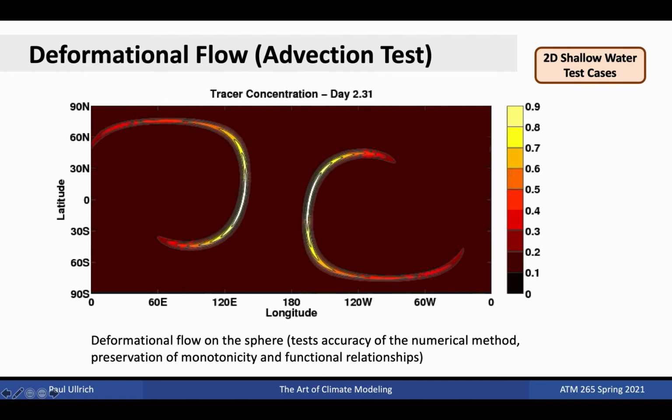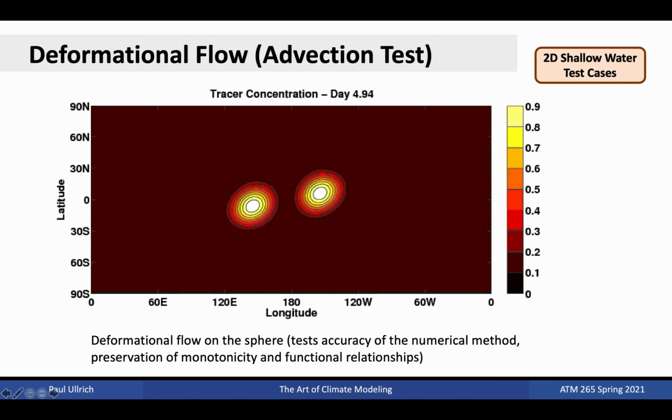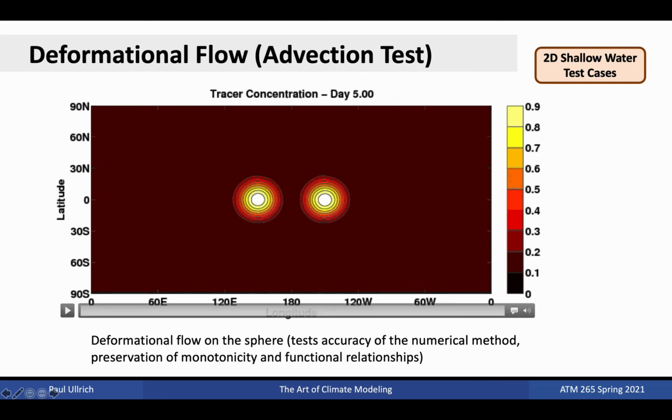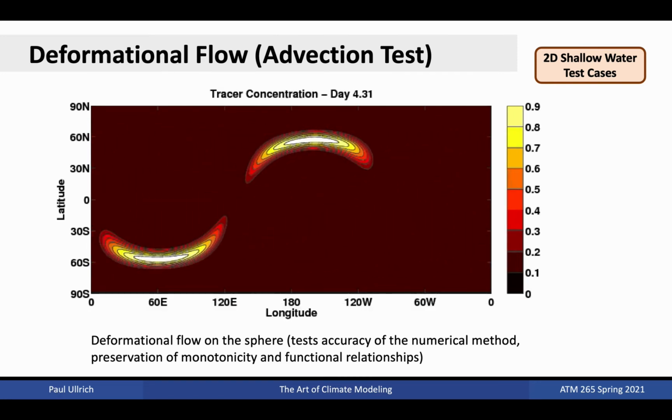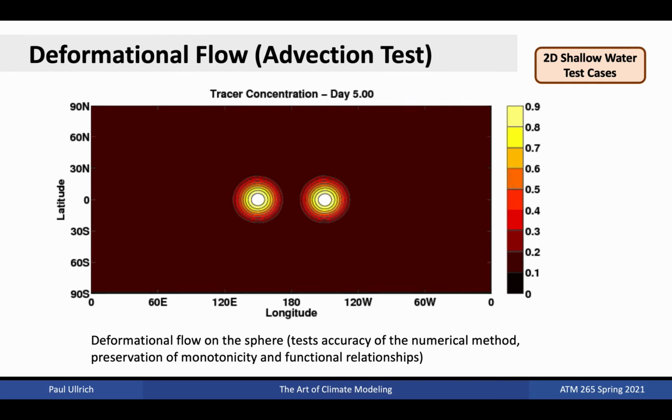The deformational flow test is a good example of a highly deterministic test case, used for quantifying errors in the scheme that governs tracer transport. In this test case, two blobs of material with high mixing ratio are advected by a flow that deforms them into thin filaments before reversing and depositing them back in their initial position. The differences between the final state and initial state can be used to quantify how much error is introduced by the transport scheme. We can also test different aspects of these schemes, including monotonicity preservation, that is, no artificial introduction of oscillations in the flow.